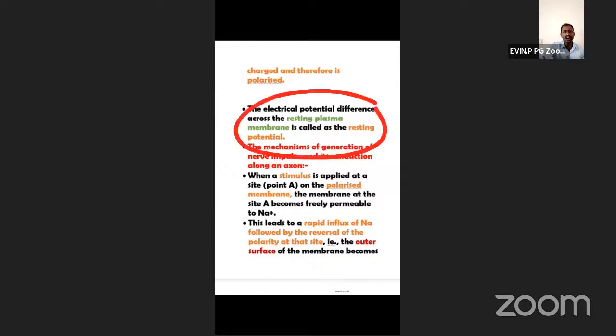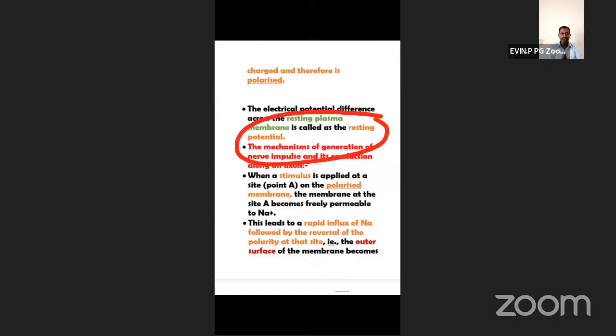Resting membrane is called the resting potential. Here, resting potential means being at rest. Being at rest does not mean being in a sitting position. Resting means stimuli is not applied. So what is that condition known as? Resting potential. Okay, students. Got it?